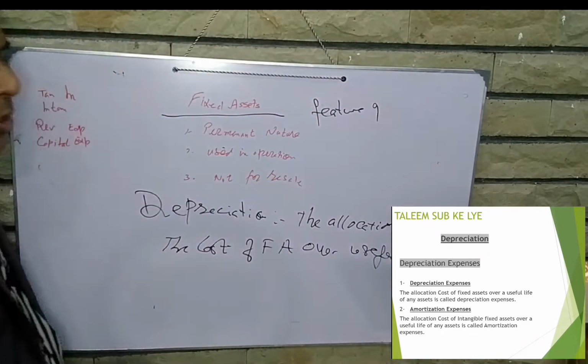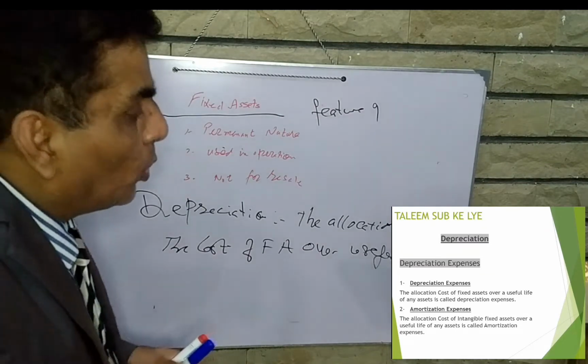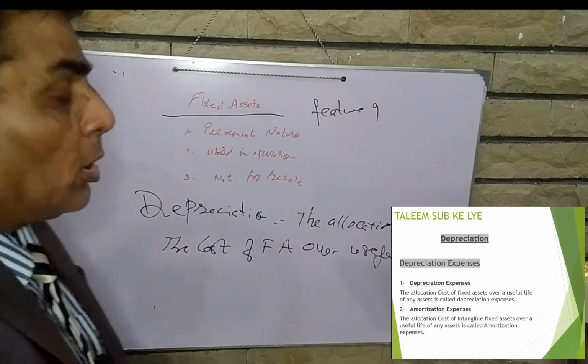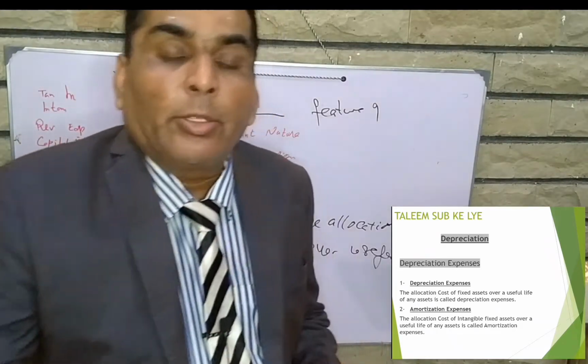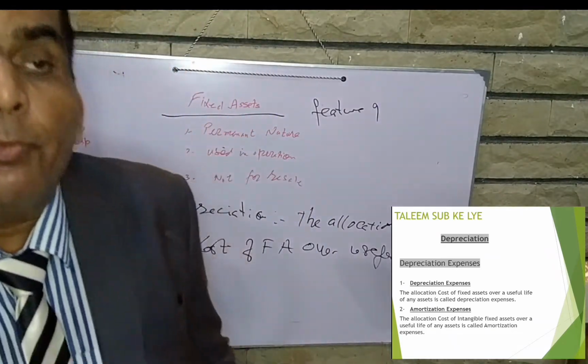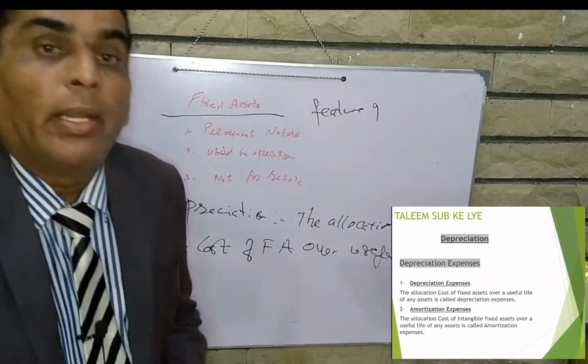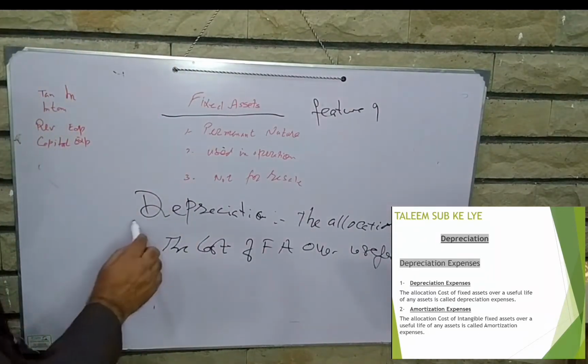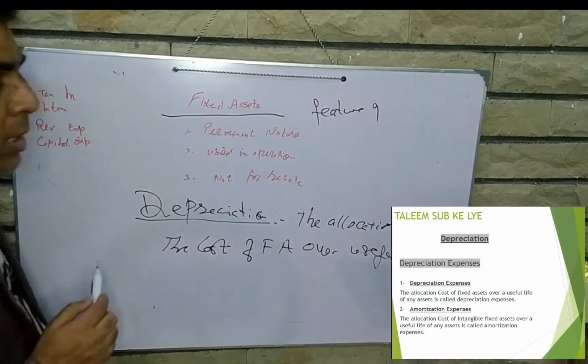Depreciation expenses are those expenses which are allocated from the cost over the useful life of any fixed asset which should be a tangible asset. That is the depreciation expense.